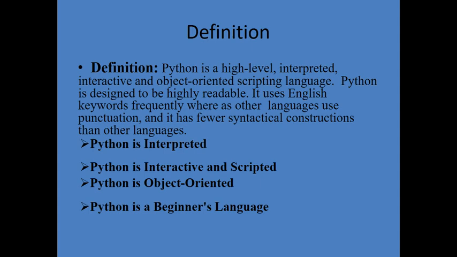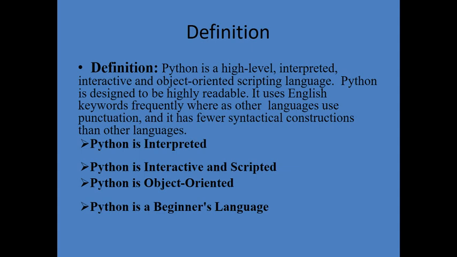Python is a high level, interpreted, interactive and object oriented scripting language. That means high level, here, the fourth generation language. Python is designed to be highly readable. It uses English keywords frequently, whereas other languages use punctuation, and it has fewer syntactical constructions than the other languages.